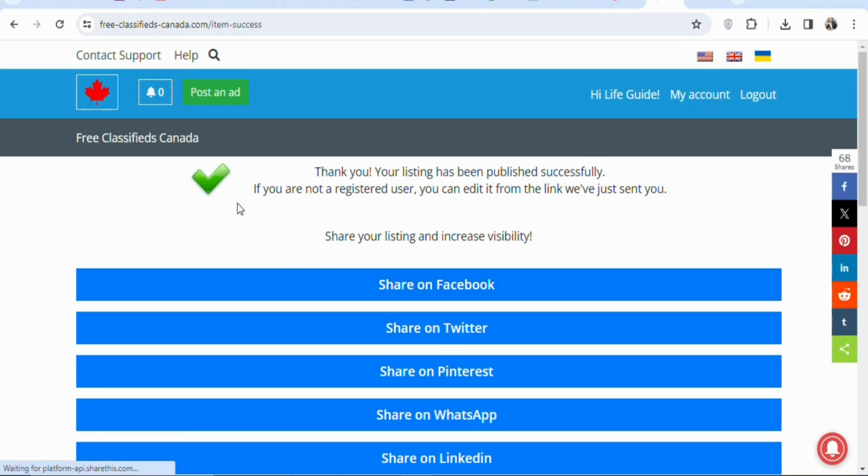So your ad has been published successfully onto the website, and you are going to be getting people who live in Canada to click on your affiliate link and then purchase the product. On any of the social media platforms that you want, you can share your ad so that you can get many people to click on it and then purchase the product. Once you have been able to post one ad, the next step is that you have to go back on Digistore24 again, find a different product, post it onto the website. Keep on posting different ads onto the website so that you can get many people to click on your link and then purchase the product.